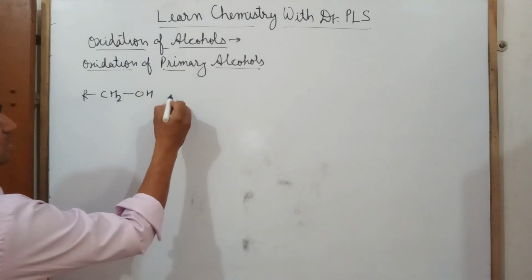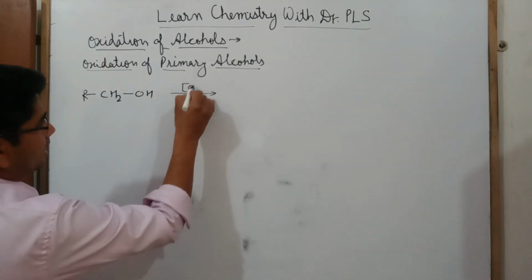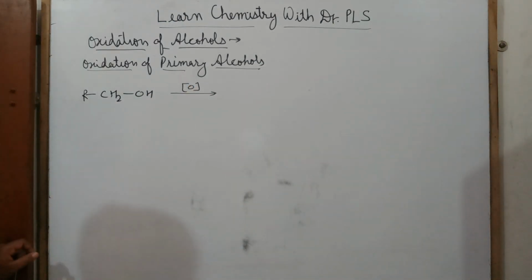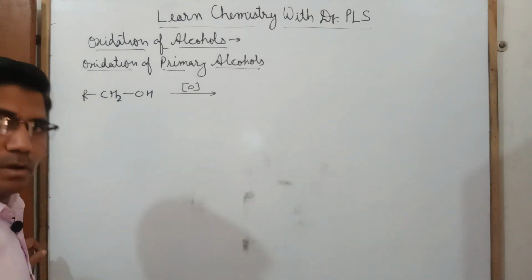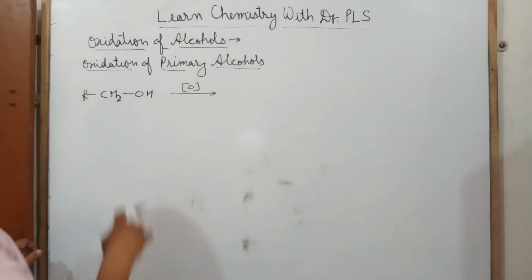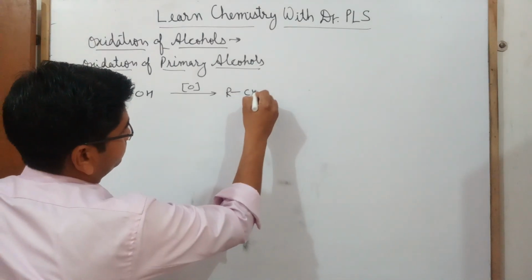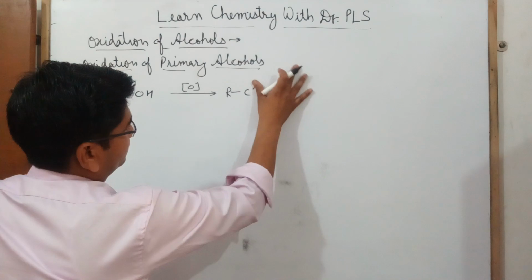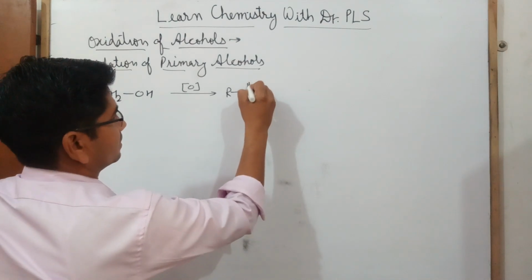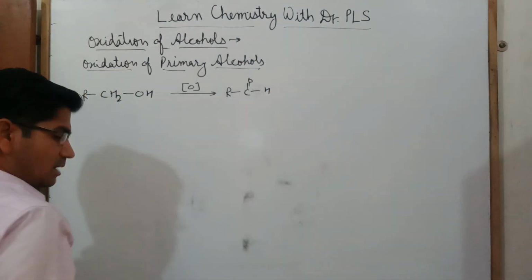On oxidation of a primary alcohol, remember, we will always get an aldehyde. I can write here like this. This is an aldehyde.